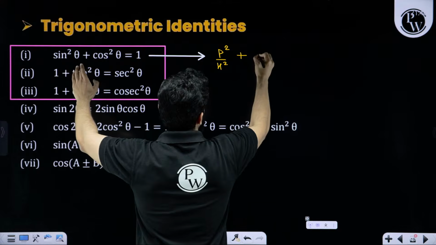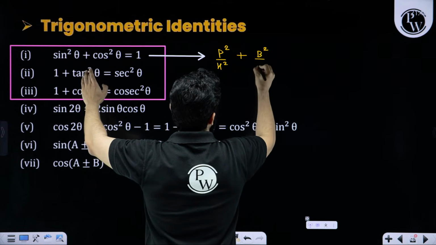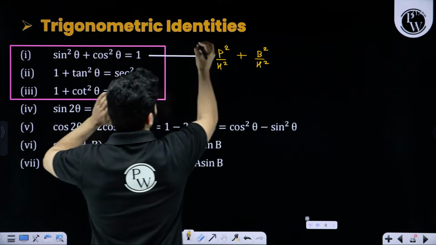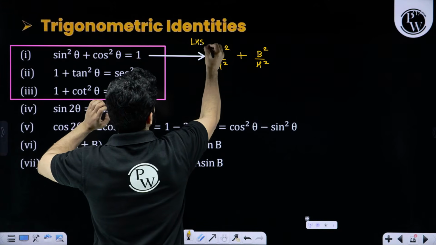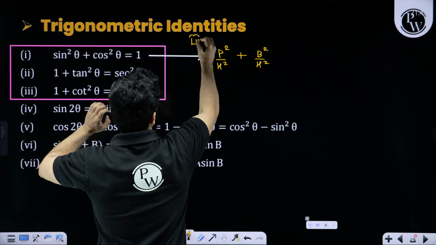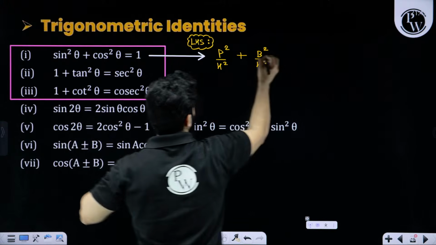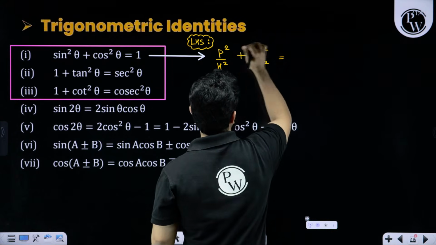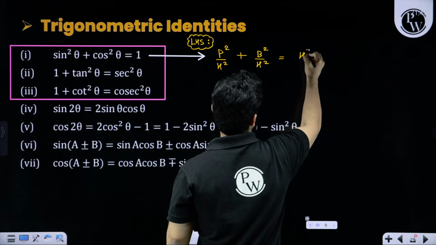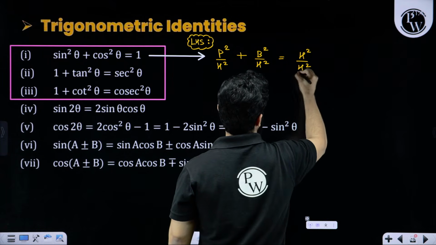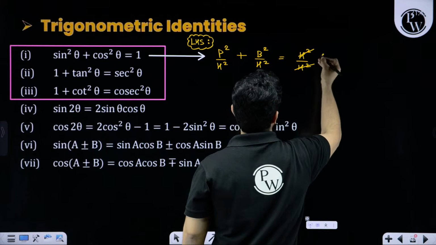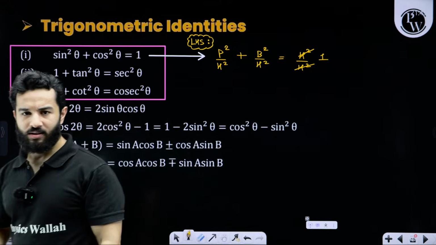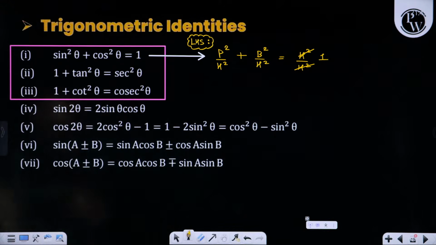Cos theta is base upon hypotenuse. I am only talking about LHS right now. So this will become perpendicular square plus base square divided by h square, that will come out to be 1. This is nothing but an extension of Pythagoras theorem.